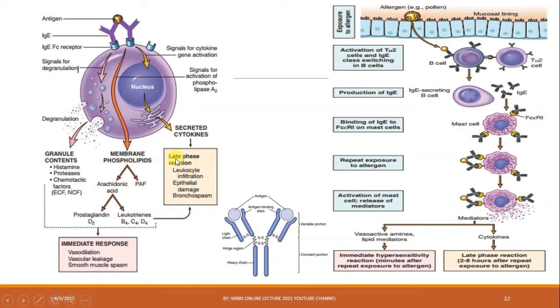What is the immediate response after degranulation? These granules contain histamine, protease, and chemotactic factors, while arachidonic acid gives prostaglandins and leukotrienes. These cause vasodilation, vascular leakage, and smooth muscle spasm. These are the chemicals involved in causing the immediate response, while secreted cytokines, such as interleukin 4 and tumor necrosis factor, cause the late phase reaction. This causes leukocyte infiltration, epithelial damage, and bronchospasm.